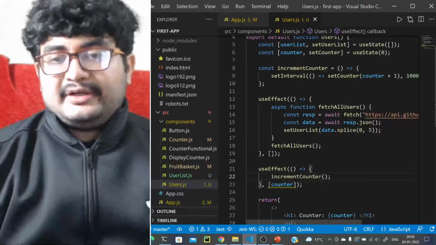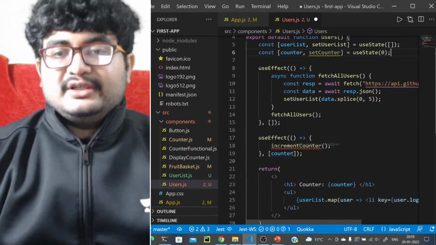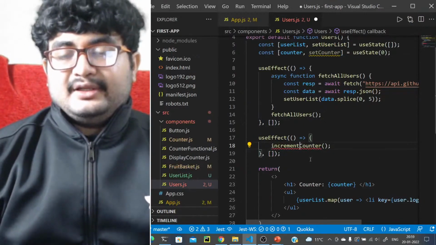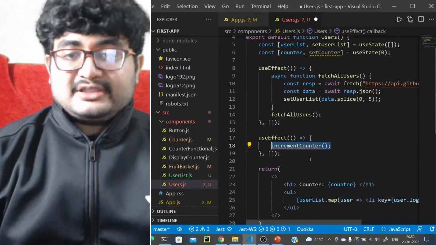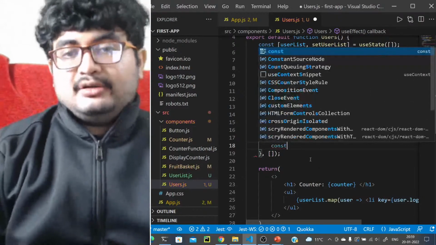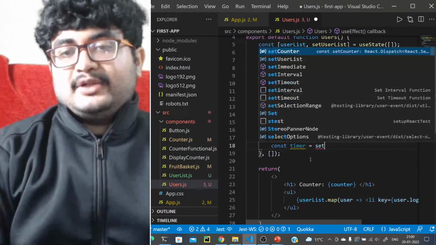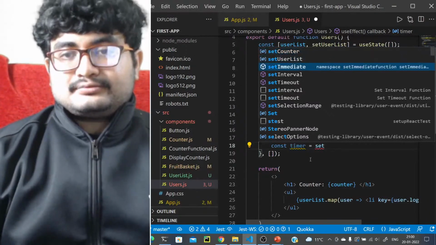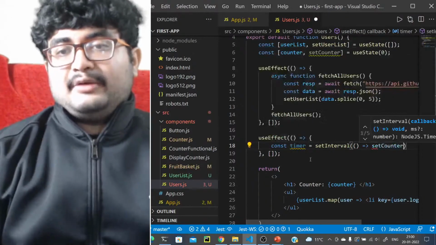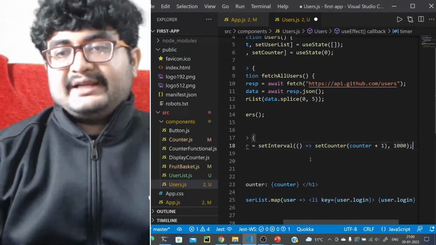Anyways, I was going to talk about it. So what you should ideally do is, let's just move this code inside and not do this. Definitely not do this. Ideally, we should clear the interval, right? We don't have componentWillUnmount, right? So what we should do here is take this as a variable. Let's call it timer equals setInterval, and we'll do setCounter to counter plus 1, and we'll call this every 1 second.